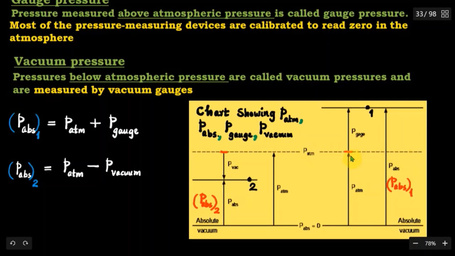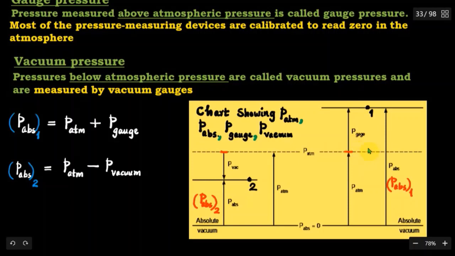Any pressure which is measured above atmospheric pressure is called gauge pressure. So we have a point 1 that is in the gauge pressure region here. The pressure there is above atmospheric pressure level. How much the pressure at 1 is above atmospheric pressure level is indicated by gauge pressure, here denoted as P gauge.